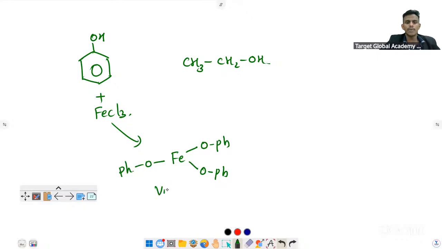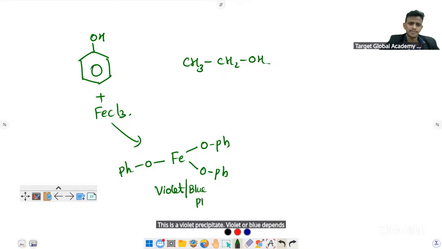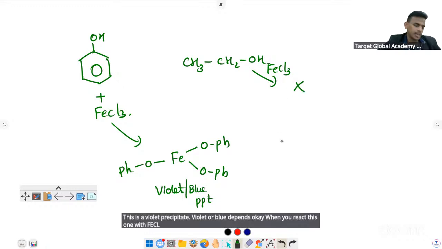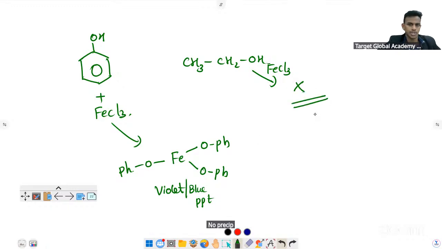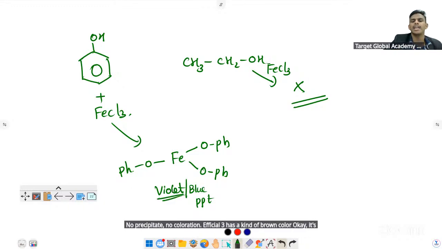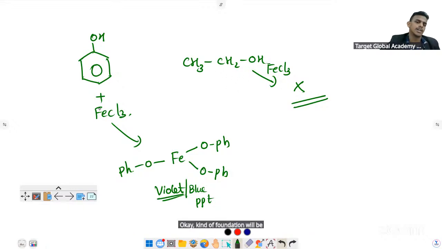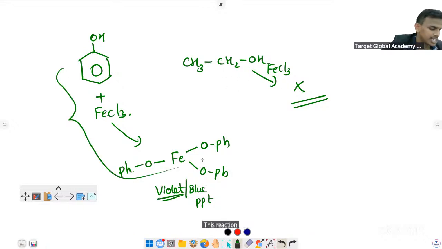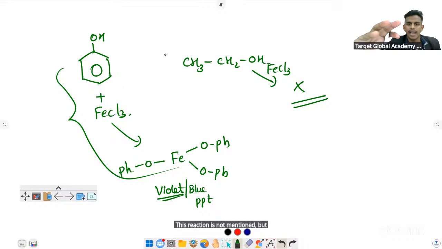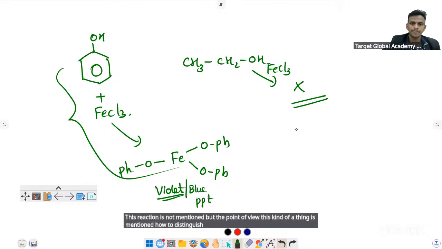This gives a violet precipitate, violet or blue, depends. When you react the alcohol with FeCl3, nothing will happen. No precipitate, no coloration. FeCl3 has a reddish brown color, so it's difficult to identify. This reaction is not mentioned in the textbook, but from the point of view of how to distinguish this one and that one, this kind of thing is asked.